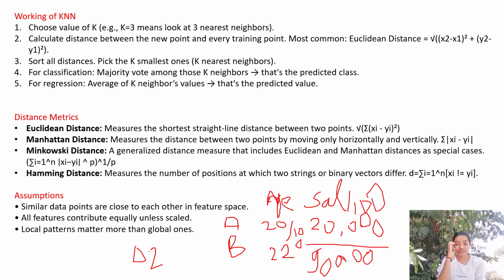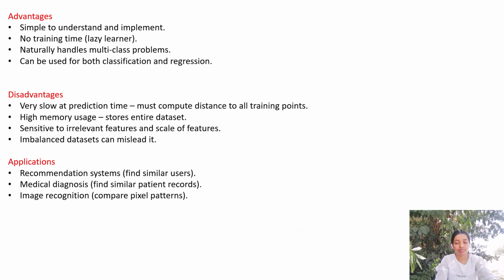So the assumption of the KNN algorithm is that all the features contribute equally. Then, very important, the local patterns between the classes are more important than the global patterns or the overall pattern of the entire data set. So we prefer the local patterns, only for that specific class. These are the three assumptions of the KNN algorithm that we should consider before applying it.